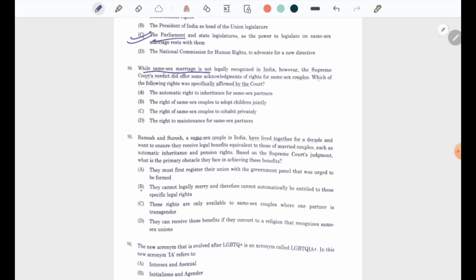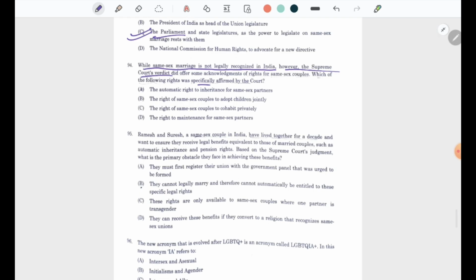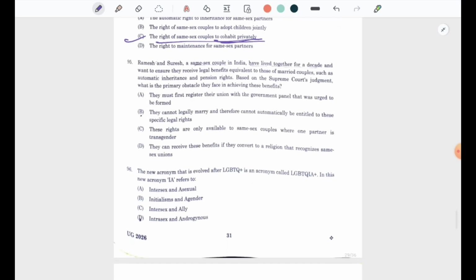While same-sex marriage is not legally recognized in India, the Supreme Court did offer some acknowledgements of rights for same-sex couples. Which of the following rights was specifically affirmed by the court? The answer is the right of same-sex couples to cohabit privately. The right of marriage, the right of inheritance, the right to adopt children, or maintenance, all such rights were not granted.